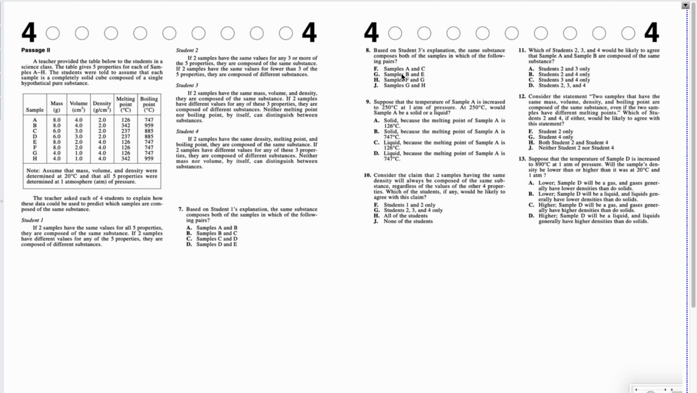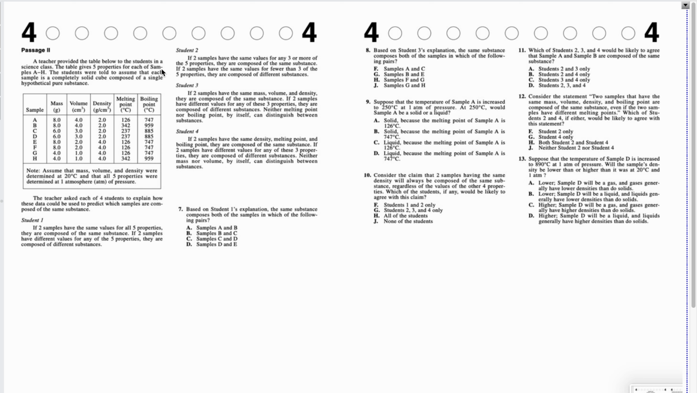Passage 2 is a conflicting viewpoint. It has multiple students talking. So if we look through this passage, it's really important to understand what's happening in the passage. The teacher provided the table below to the students in a science class. The table gives 5 properties for each of the samples in A through H.